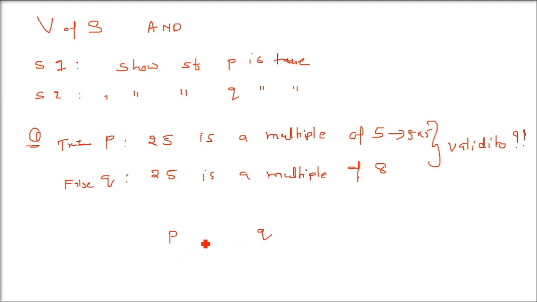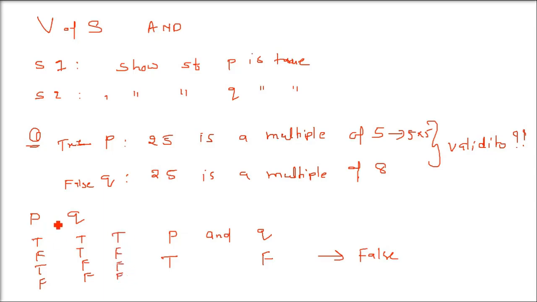So when we combine P and Q using "and", this is true, this is false, and true "and" false is going to give you false. In "and", only when both are true will it be true. Otherwise, always false. So this truth table you can write as true, true, false, false, true, false, true, false. When you do "and", every time it will be false unless both are true. I am doing "and" for these pairwise. Okay, so now you understood how the validity of statements can be done.